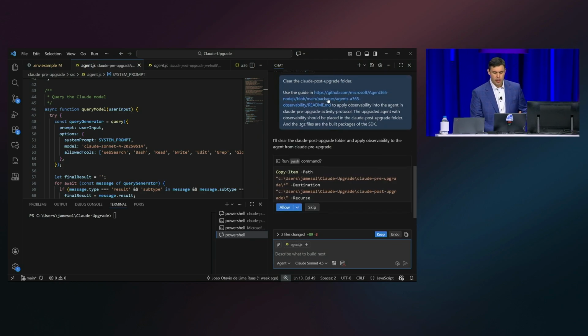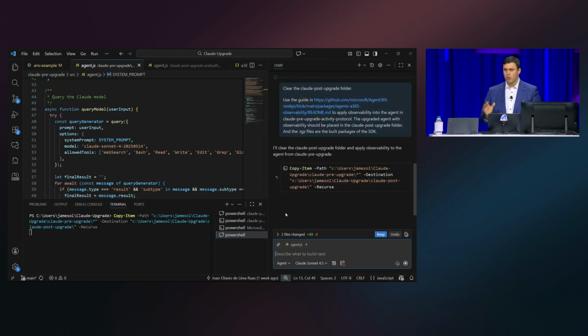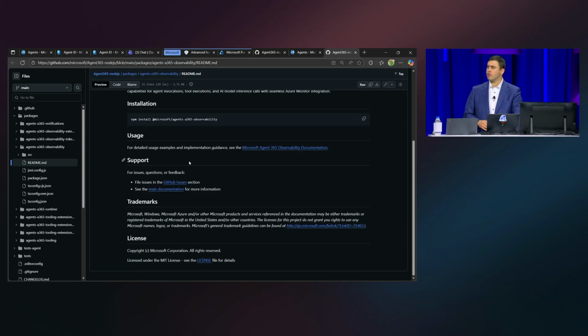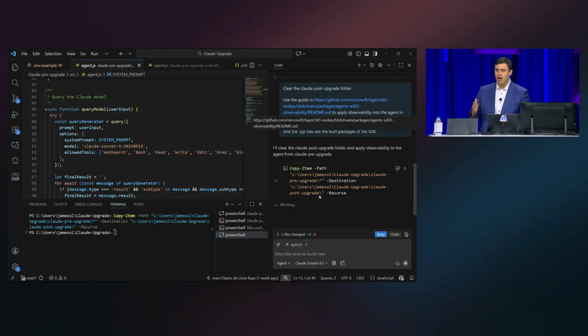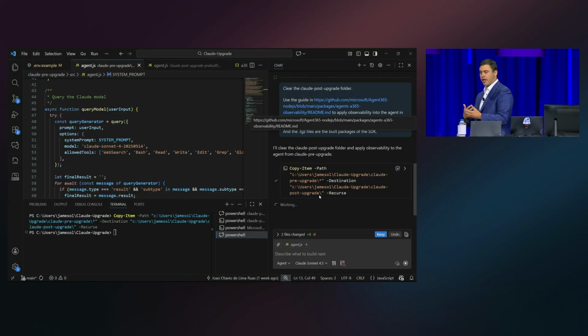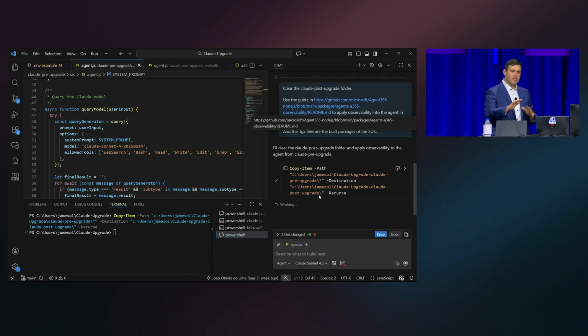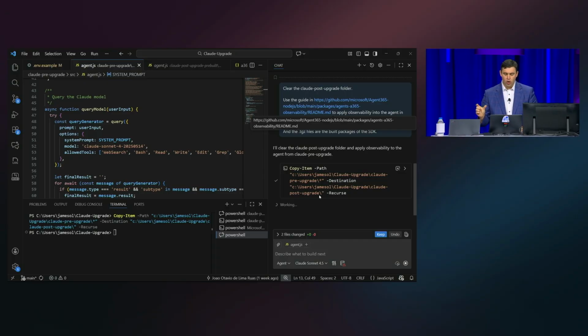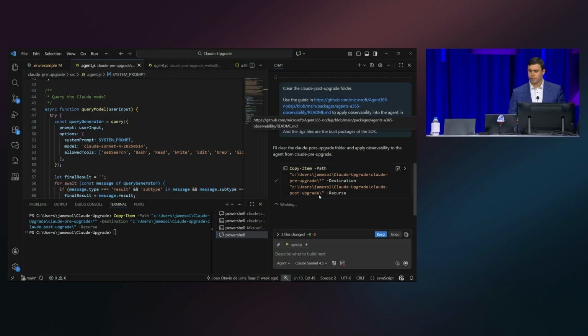And I'm gonna ask it, within the context of VS Code here, within my agent project, to upgrade my agent, to look at all the great documentation. And we have README materials around how you upgrade it, in this case for a JavaScript agent, instrument it for observability, tooling, and identity. And I'm gonna have GitHub Copilot help me instrument the existing agent that I have. This isn't gonna change the behavior of the agent, but it is gonna add in the SDK for identity. It's gonna get all of those tracing and those logs flowing for this agent.